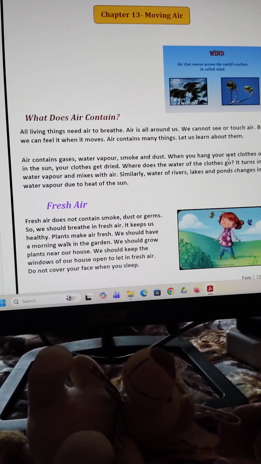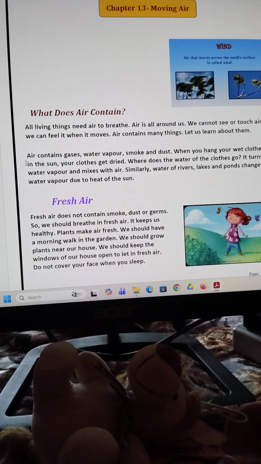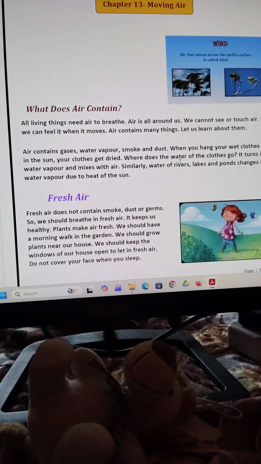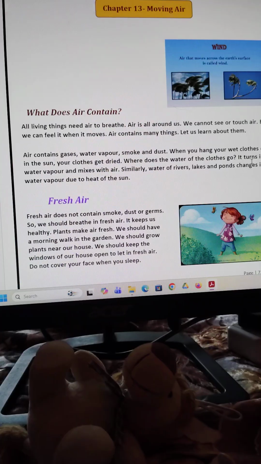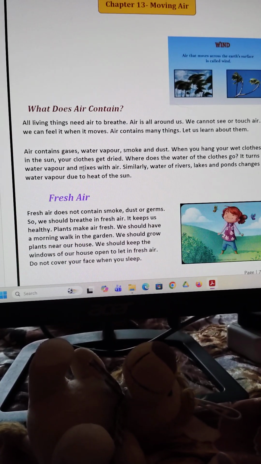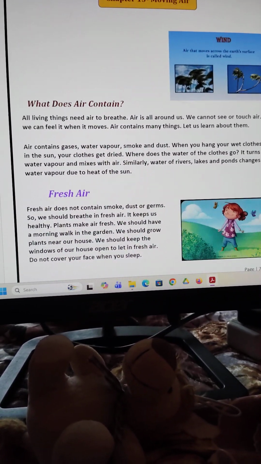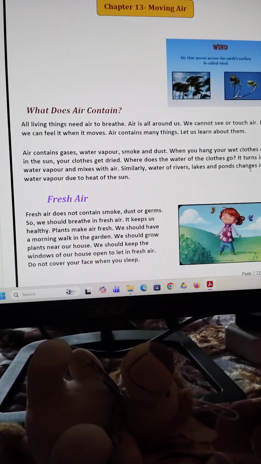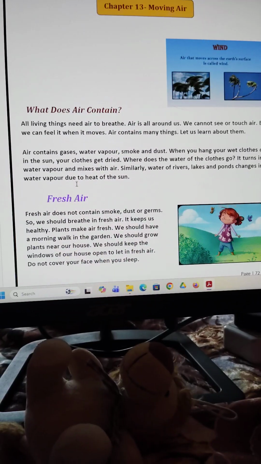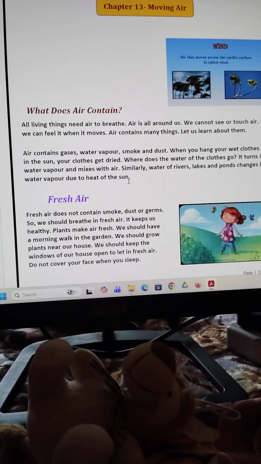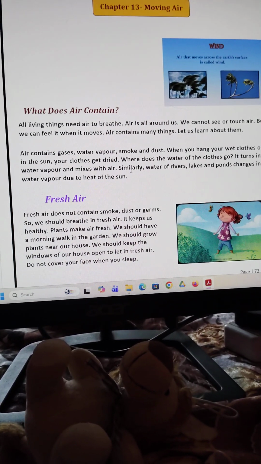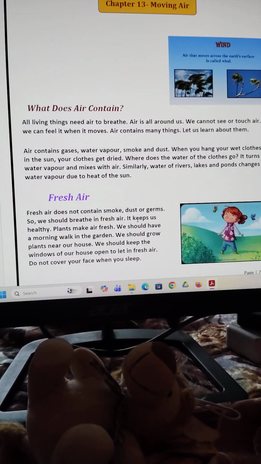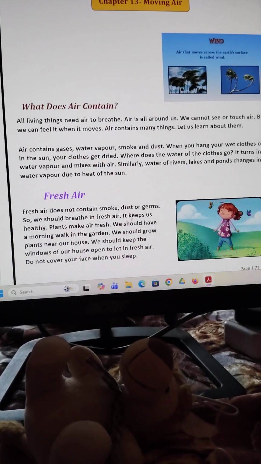When you hang your wet clothes out in the sun, your clothes get dried. Where does the water of the clothes go? It turns into water vapor and mixes with air. Similarly, water of rivers, lakes and ponds changes into water vapor due to the heat of the sun, and then this water vapor goes to the sky and makes clouds.